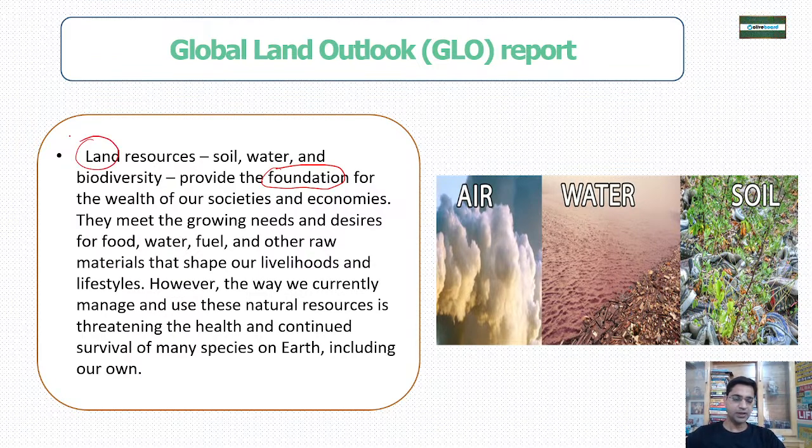But the way we are utilizing the land, the way we are disturbing the land, the way we are simply not taking care of the land, has threatened the health of the ecosystem. It has threatened the life of the species on the earth, including our own. If we are not even taking care of the basic foundation of our whole earth system, then mankind is on the verge of collapse.